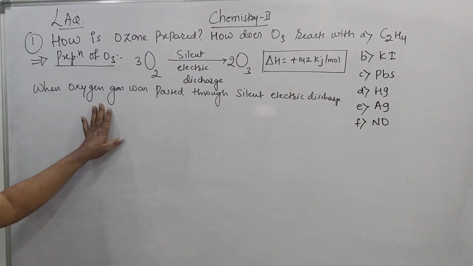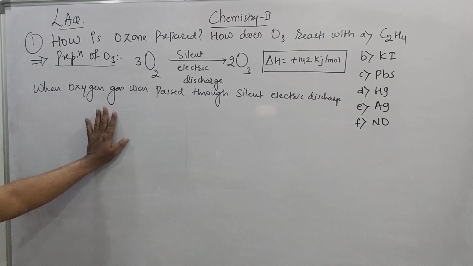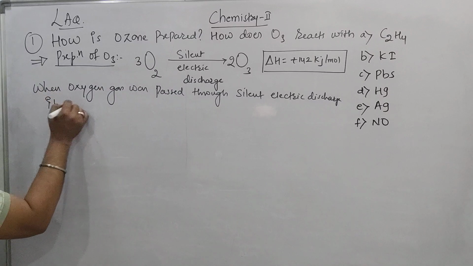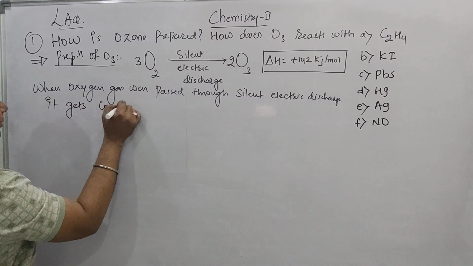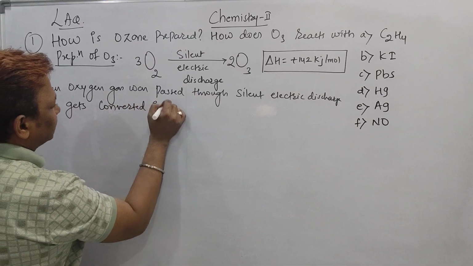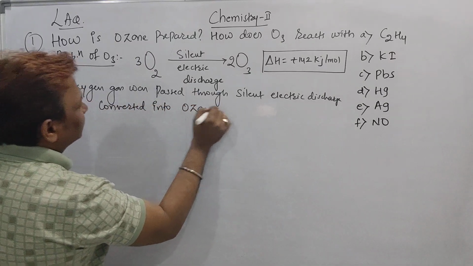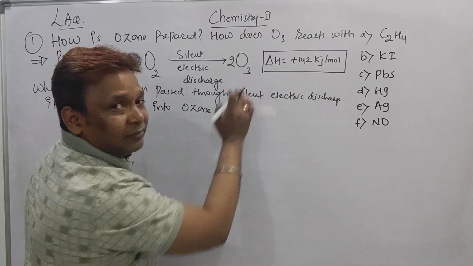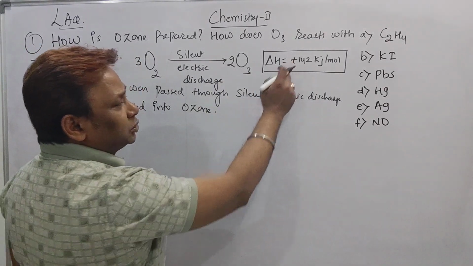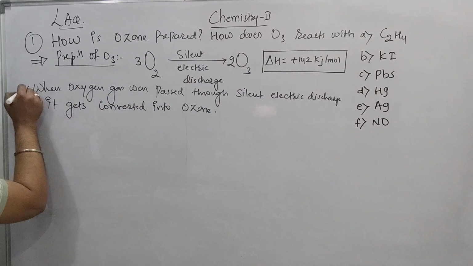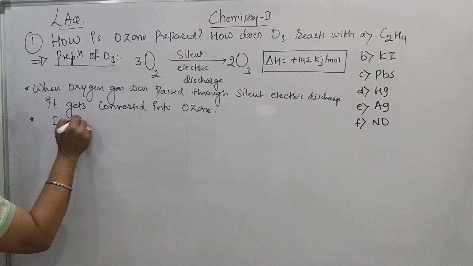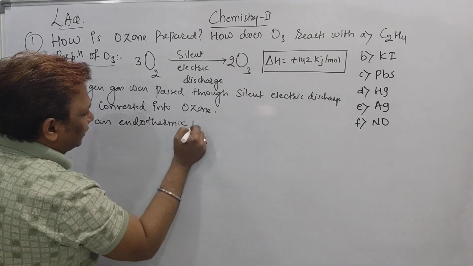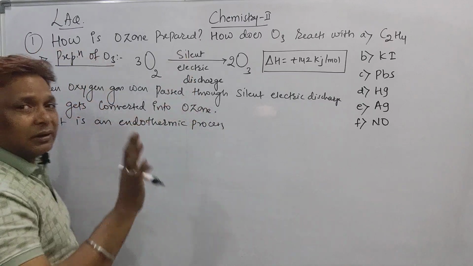So when low, dry, pure oxygen gas is passed through silent electric discharge, it gets converted into ozone, and delta H is positive, which means it is an endothermic process. So one more point you have to write here: it is an endothermic process. If you write up to here, you will get 2 marks.